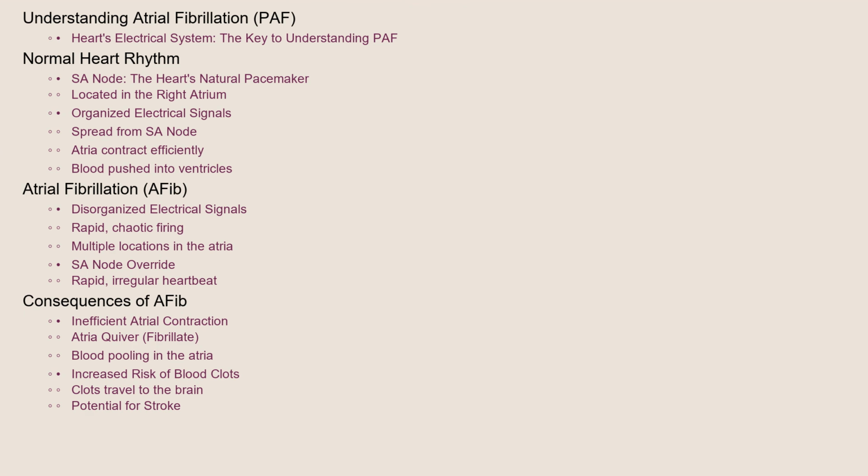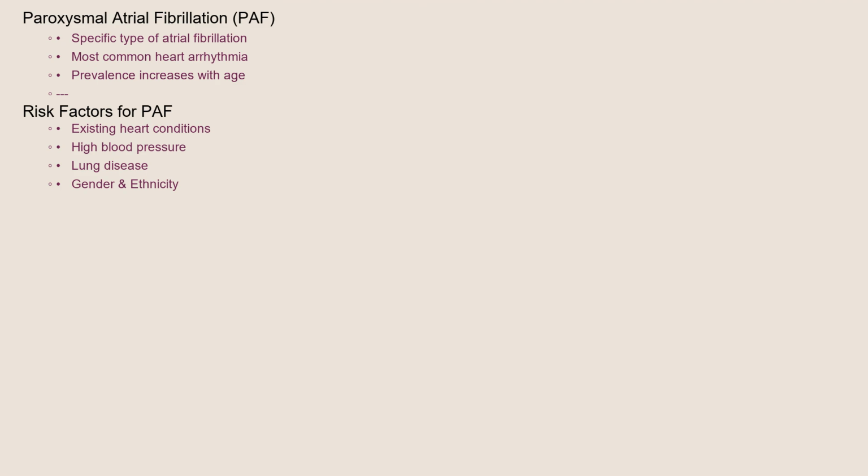Because the atria are quivering or fibrillating instead of contracting properly, blood may pool in the atria, which can increase the risk of blood clot formation. These clots can then travel to the brain, causing a stroke. Atrial fibrillation is the most common type of heart arrhythmia, and paroxysmal atrial fibrillation is a specific type.